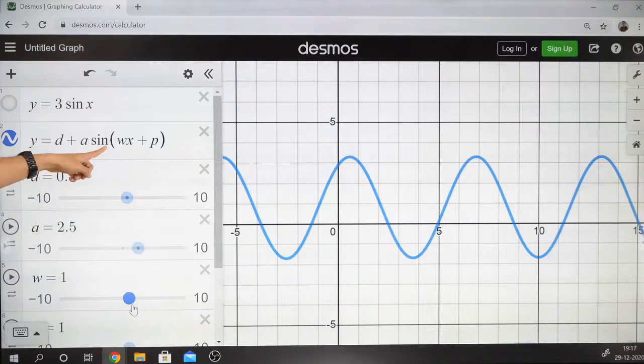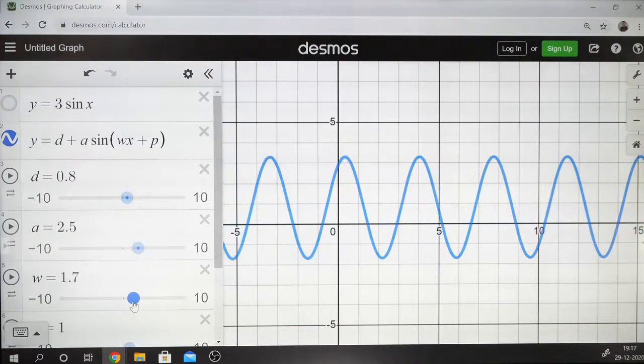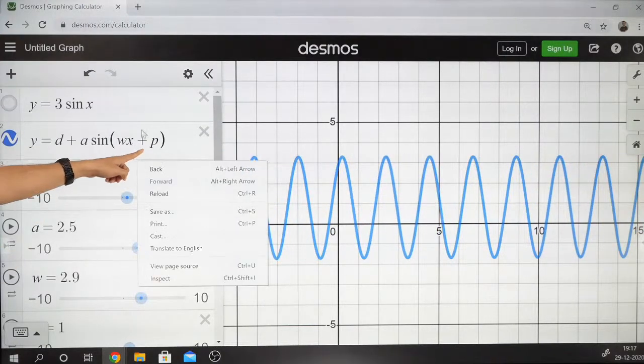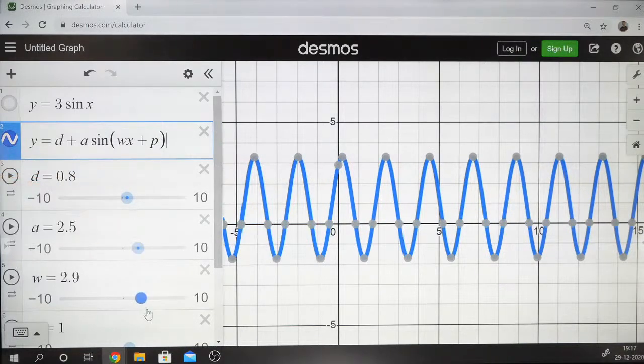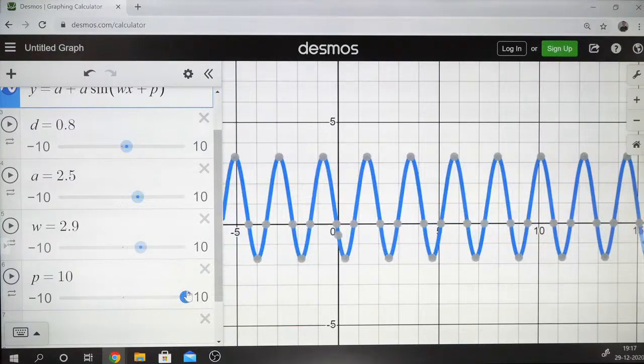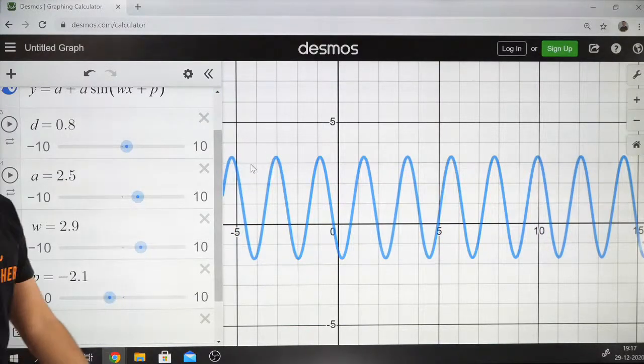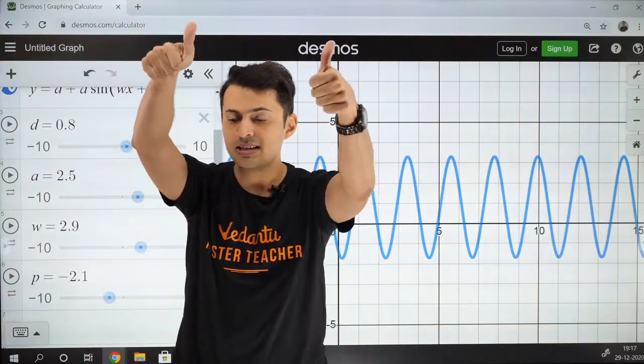What does this W, actually this is omega, do? It compresses or expands that graph. And what does this P, actually this is phi, do? You will see that this phi shifts that graph left or right. If it is positive, it will shift towards the left, and if it is negative, it will shift towards the right. Is that clear, everyone? Is everybody understanding this?